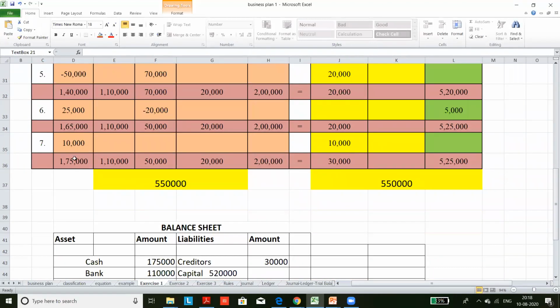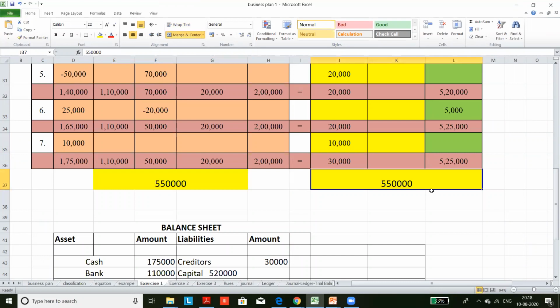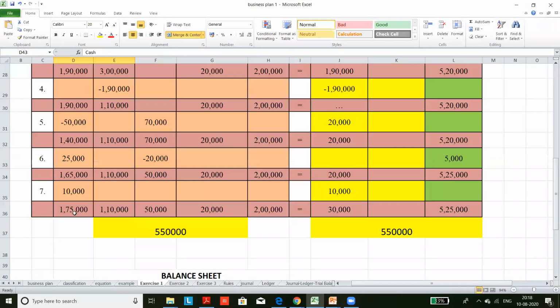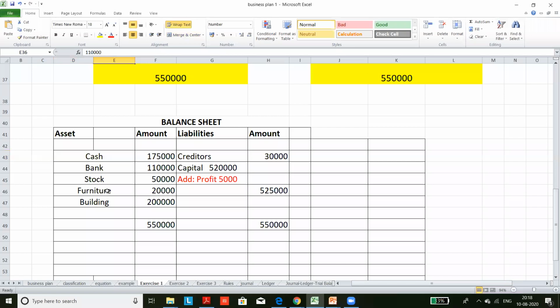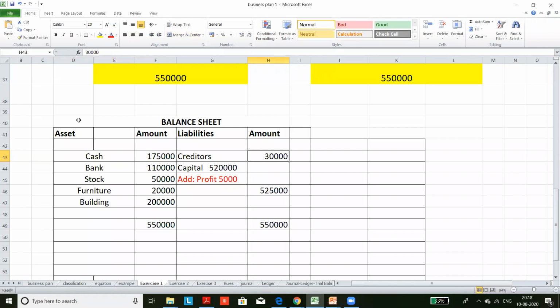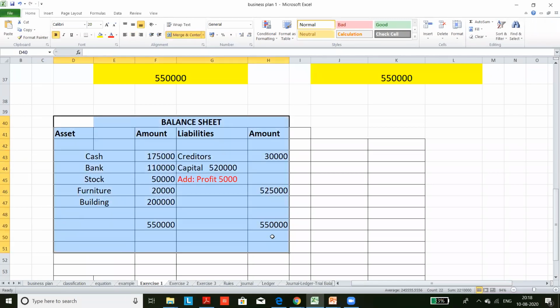Very good. Okay. Now the left and right, assets total is this, liability total is this. You can prepare a balance sheet also. Straight away, the cash balance 1,75,000, bank balance 1,10,000, stock, furniture 2 lakh, creditors, capital, then you can prepare a balance sheet also.